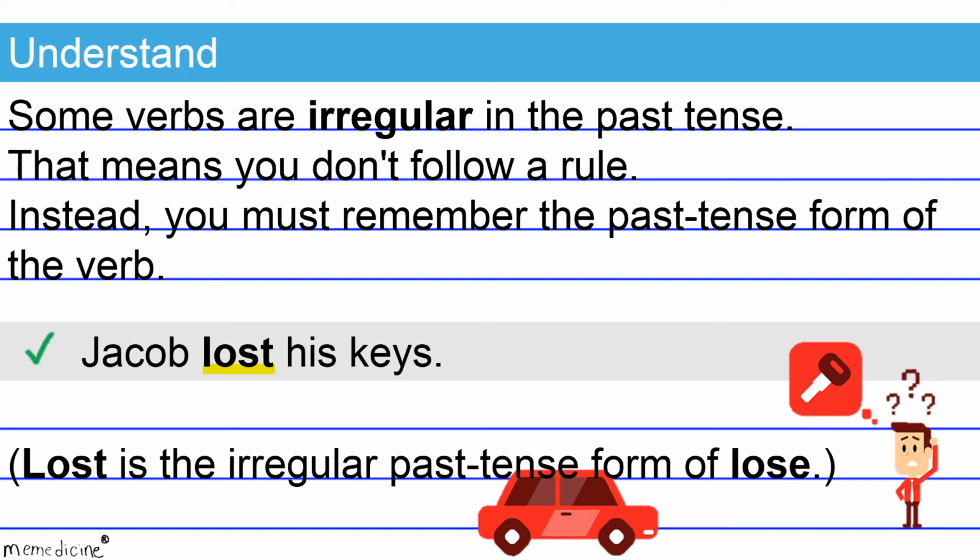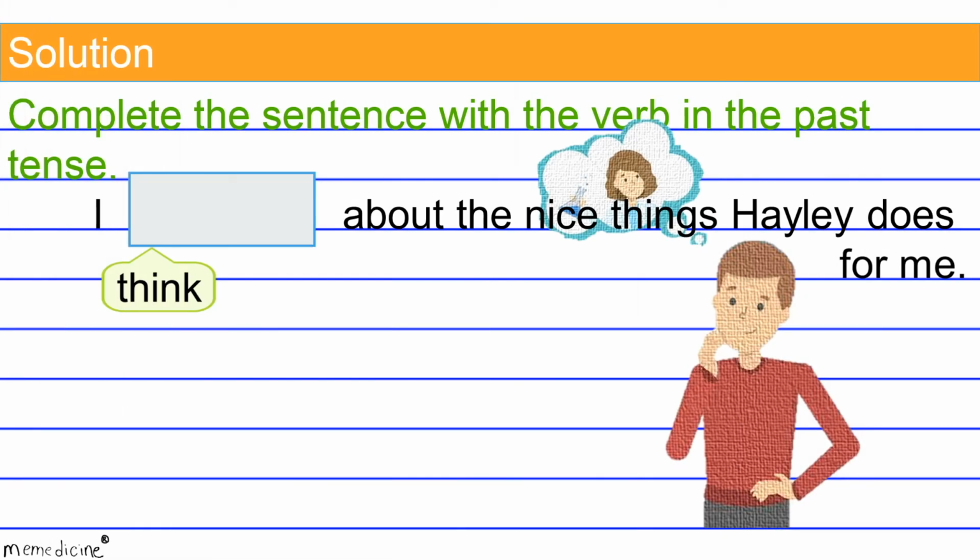All right, back to the original question now for the solution. Thought is the simple past tense verb form of think. This is an irregular verb form, so you'll have to commit it to memory.